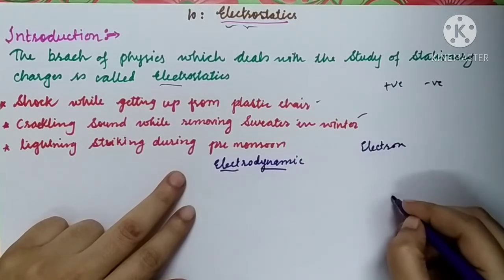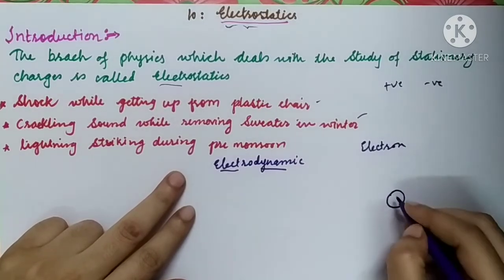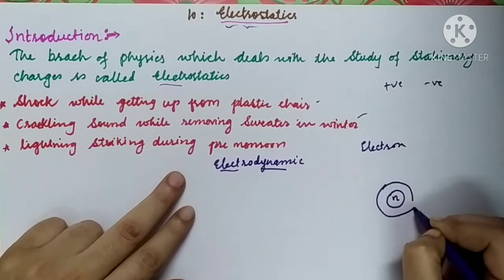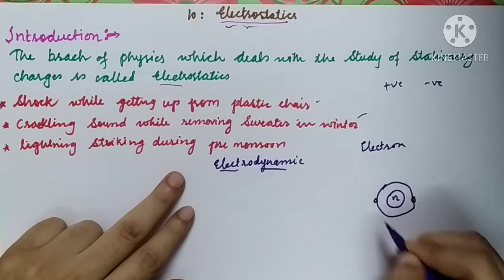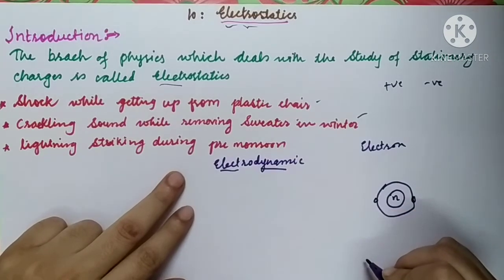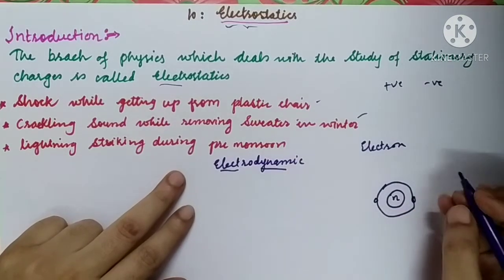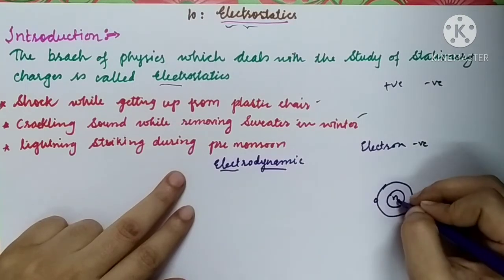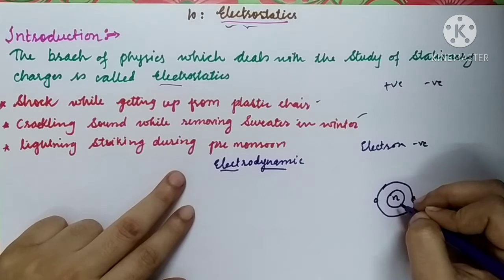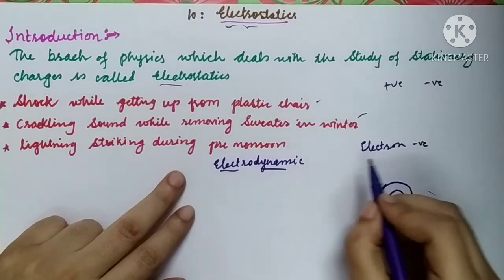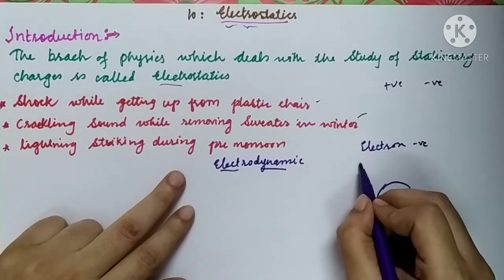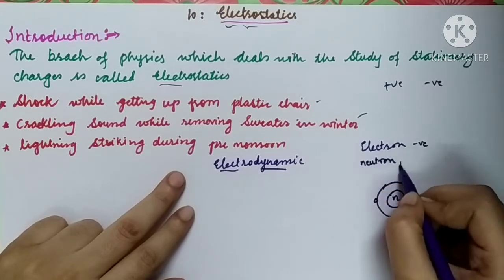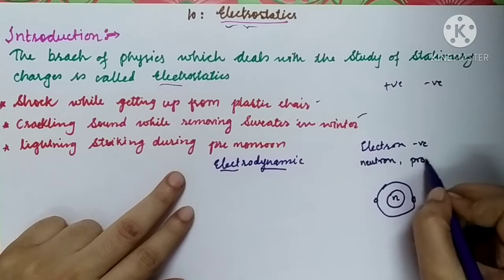And what is nucleus? We all know that atom is made up of positively charged nucleus and negatively charged electrons revolving around it. So electrons are considered as negatively charged, and this nucleus is filled with two types of particles. One is neutron and the second one is proton.